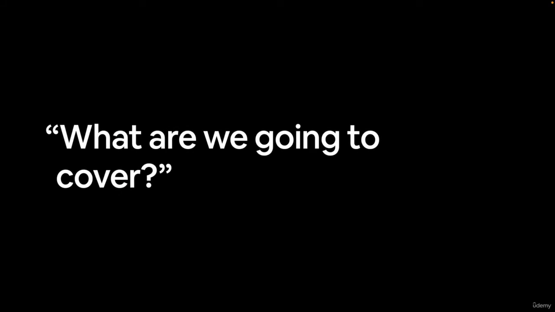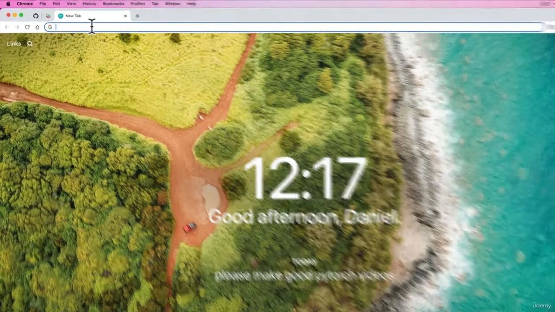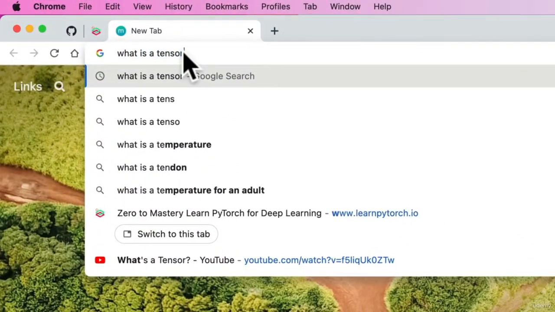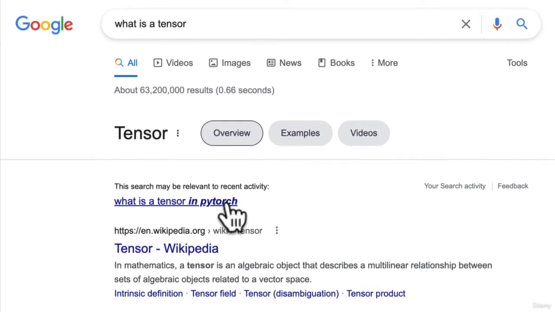Now it's time to get specific about what we're going to cover code-wise in this fundamentals module. But I just want to reiterate, going back to the last video where I challenged you to look up what is a tensor, here's exactly what I would do. I would come to Google, I would type in the question, what is a tensor? There we go. What is a tensor in PyTorch?